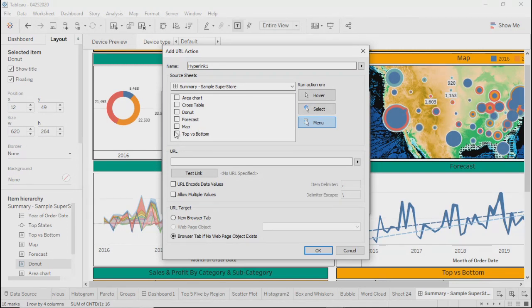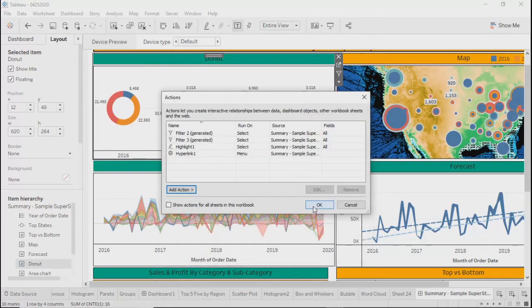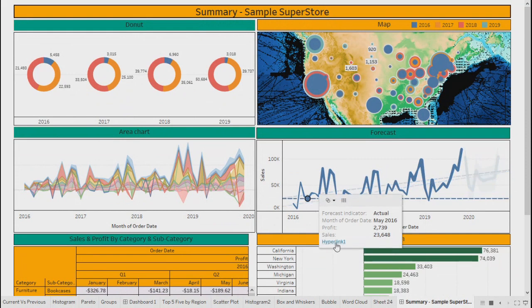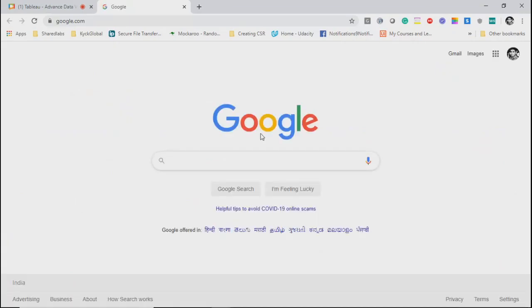So let's say if I say maybe forecast, right? I'll say give menu, not select. Over here, you can give some web URL. Let's say www.google.com, right? You can test that URL and you can say OK. So what will happen as soon as you come here, you right click over here, hyperlink, and click on it. It will open google.com, right?